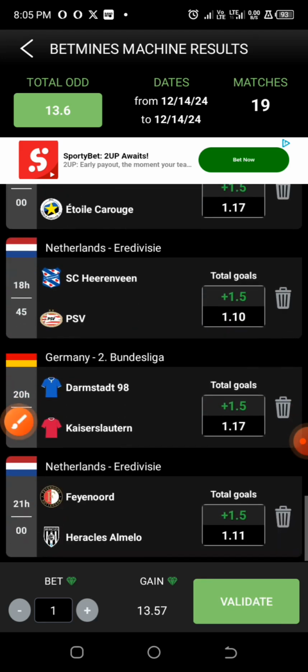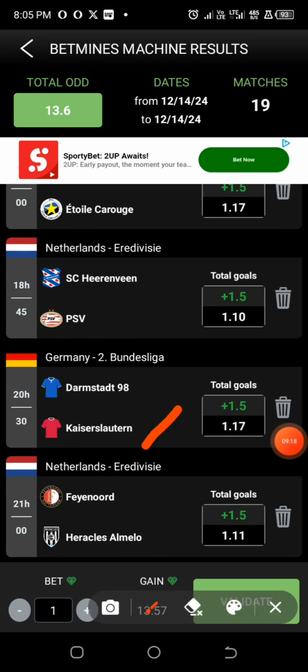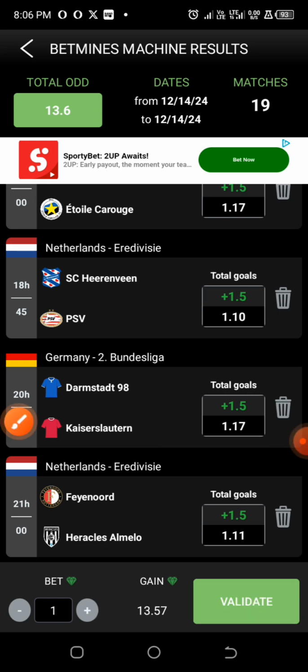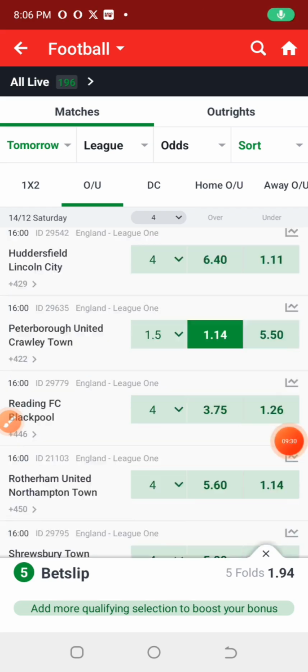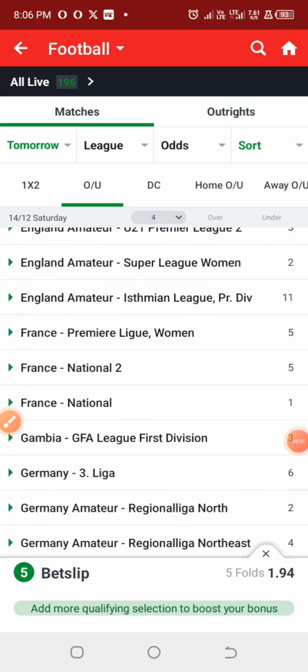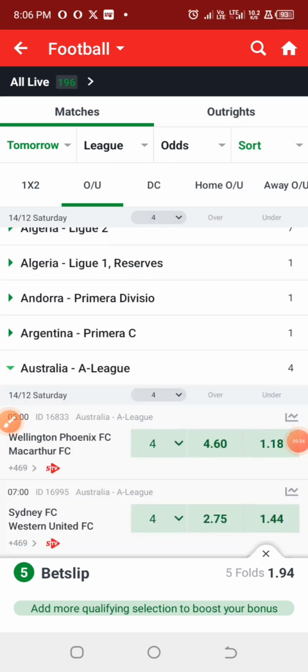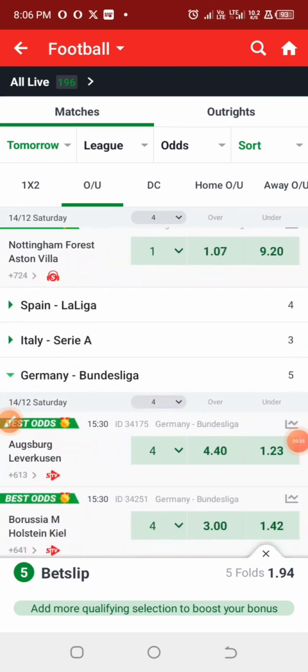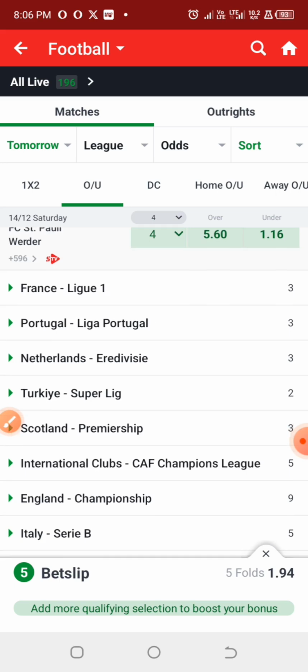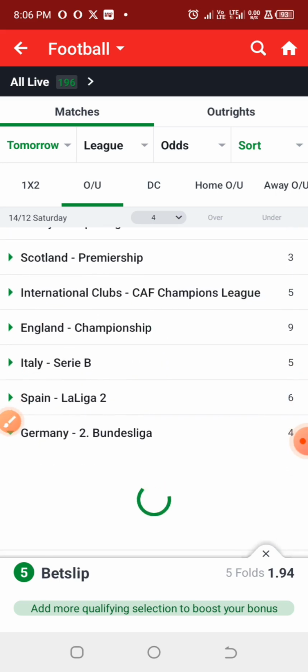So the last game that we are going to be predicting out of this particular 20 games seems to be under this particular German second league, and the match between Darmstadt and Kaiserslautern, I don't know their name. So this particular game, let us check it under the German league 2, and let's see what we have there. Okay, we should have it up here. All right.